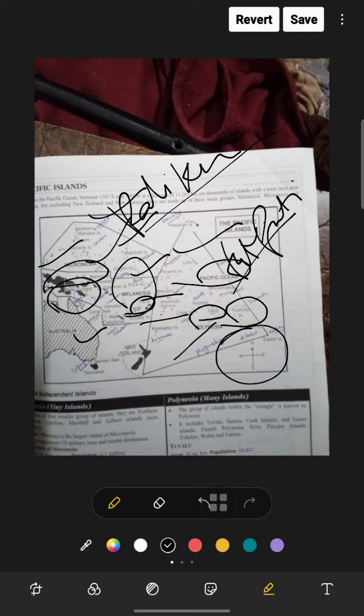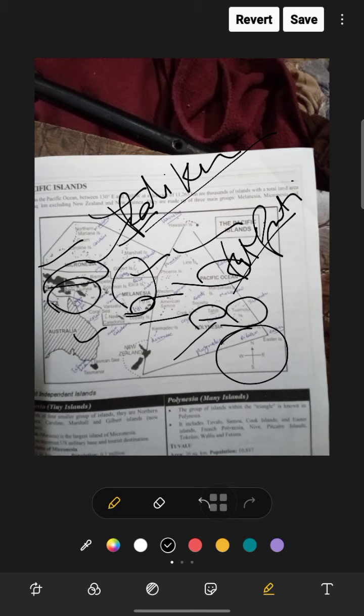Melanesia, this one area is Melanesia, and it's the most westerly Pacific island group, lying between the equator and the Tropic of Capricorn, divided politically into Irian Barat and Papua New Guinea, the Bismarck, Solomon Islands, New Caledonia, Fiji, and Vanuatu. Okay. Now next are the important islands of Melanesia.